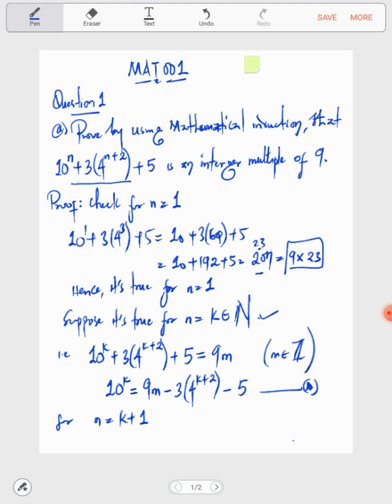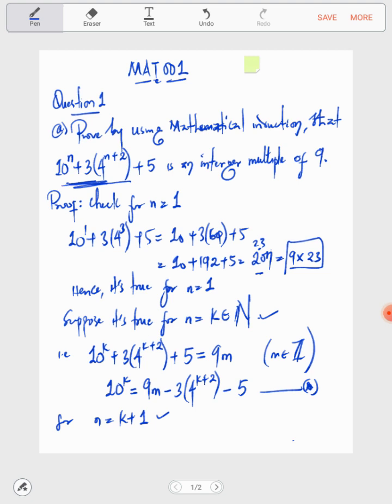So hence, if we are able to justify that it's going to be true for k plus 1 when it's true for k, then we can say it is true that this particular expression is divisible by 9, that is, a multiple of 9. So that is what we now want to show.